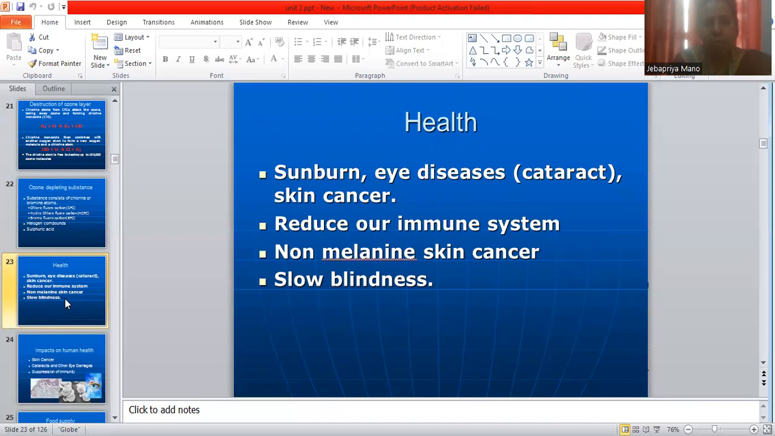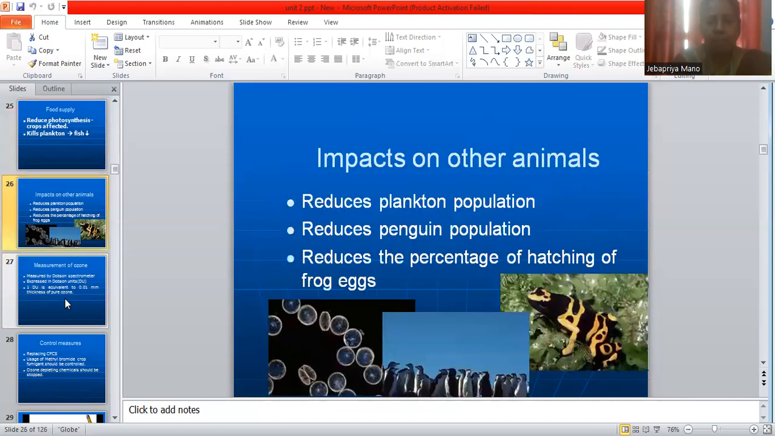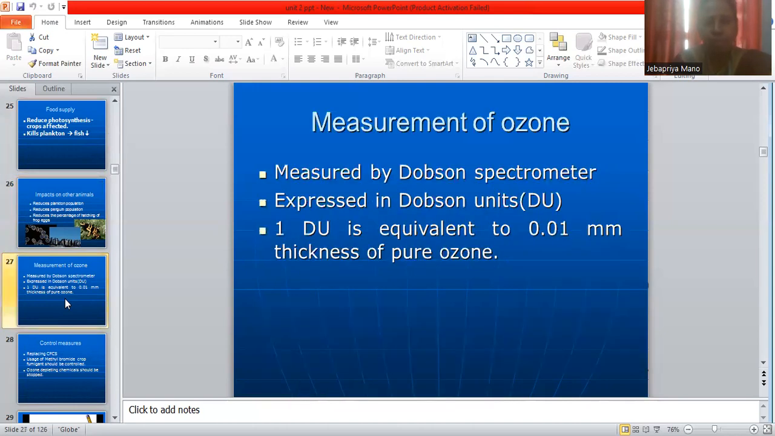And what are the health issues due to ozone layer depletion? Sunburn, eye diseases, skin cancer, and a reduced immune system. Also melanoma skin cancer and slow blindness. And for plants, it will reduce photosynthesis, and crops are also affected. For animals, it reduces the plankton population, reduces the penguin population, and reduces the percentage of hatching of frog eggs.